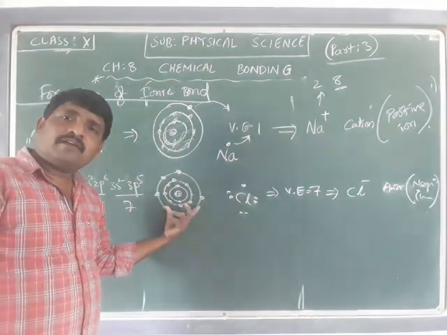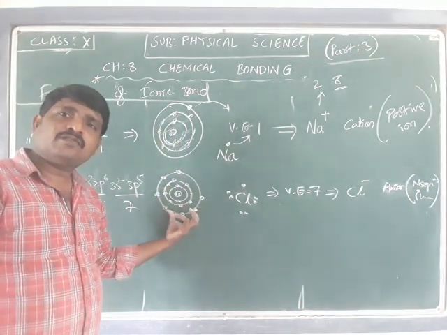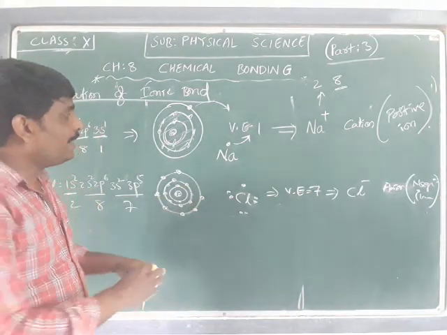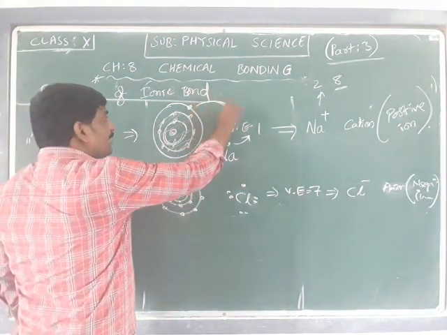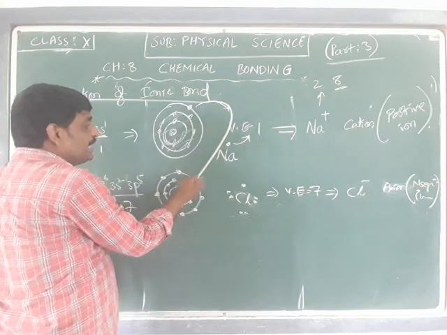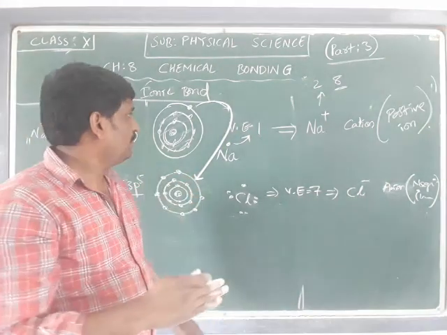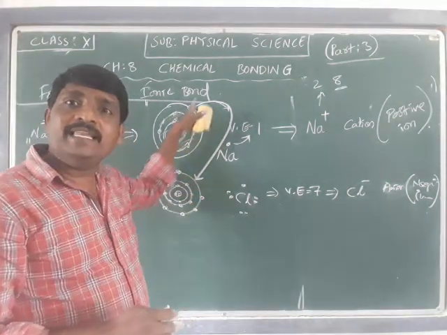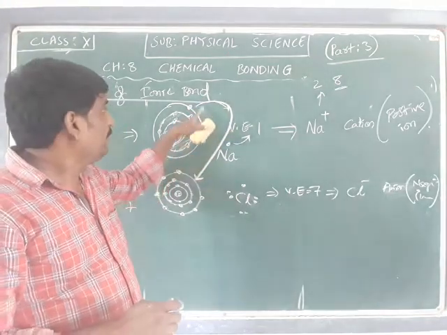By gaining the electrons, the chlorine is going to form as an anion. What happens is the last electron is being transferred.